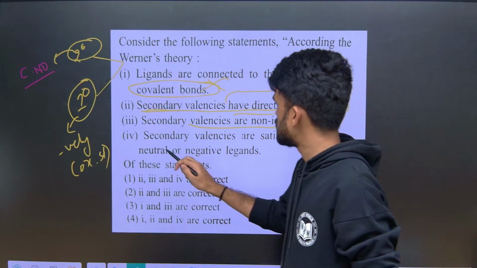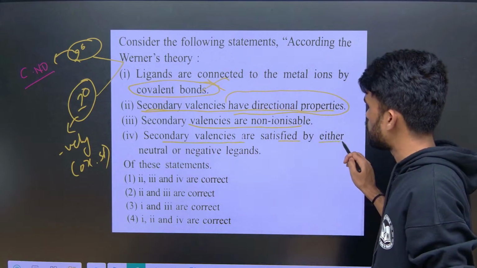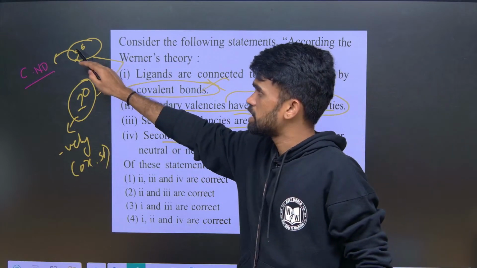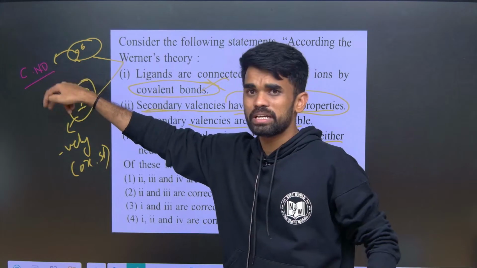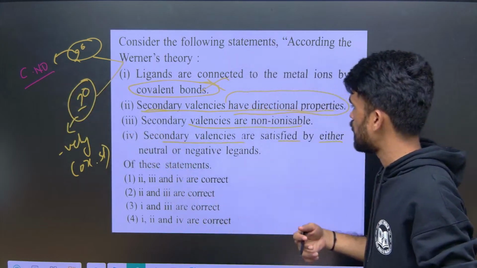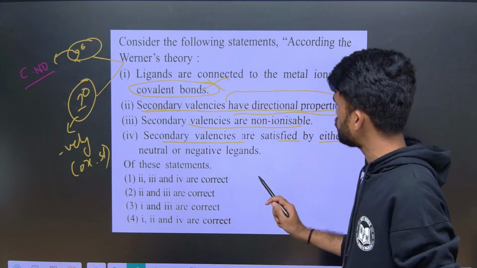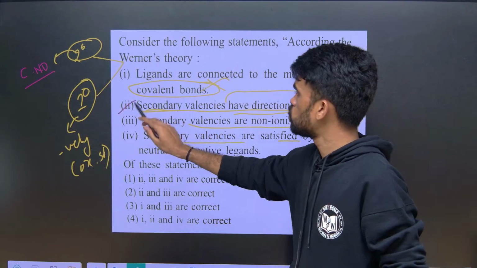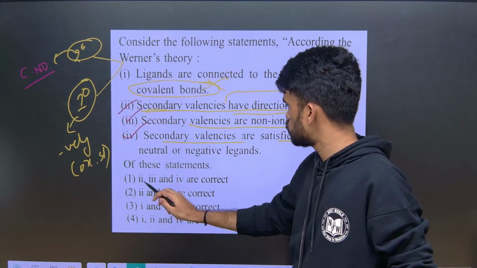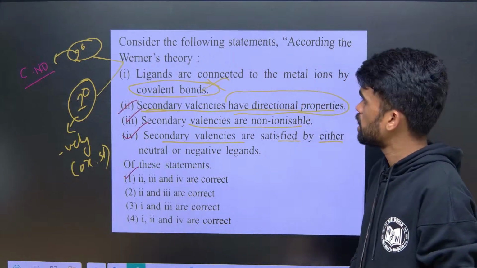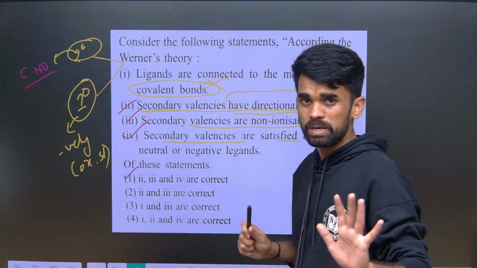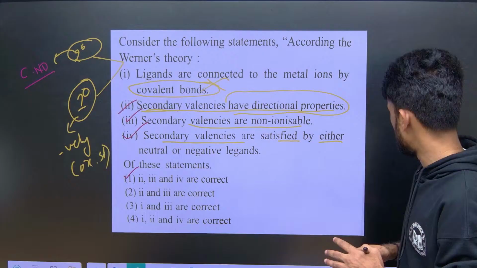Secondary valency, which is the coordination number, can be satisfied by both neutral as well as negatively charged ligands. So out of these, 2, 3, 4 are the correct statements but not the first statement. I hope it is clear. So this is about Werner theory.